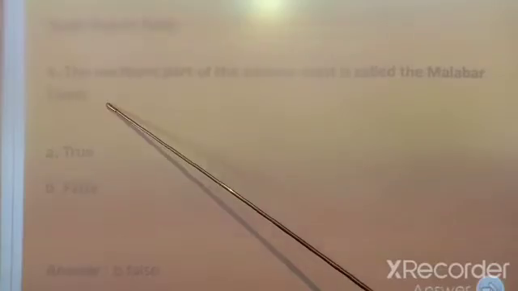Your fourth question. The northern part of the eastern coast is called the Malabar coast. Tell me your answer. False. Why is it false? The Malabar coast lies on the western coast. Fifth question.